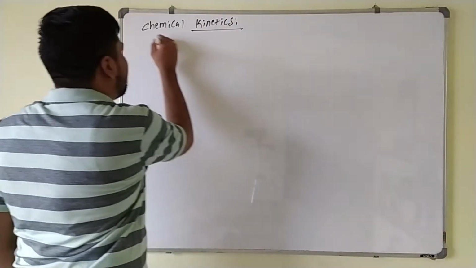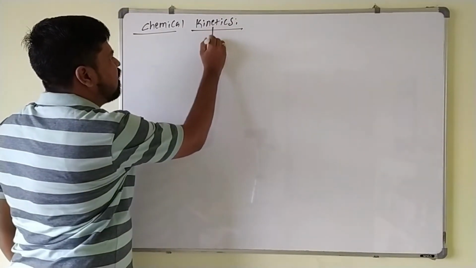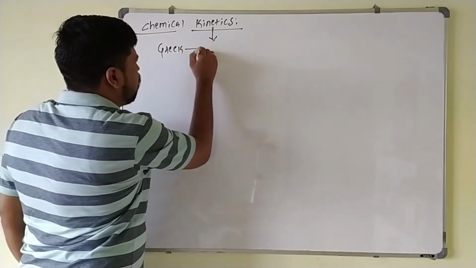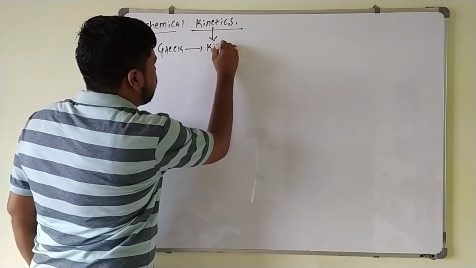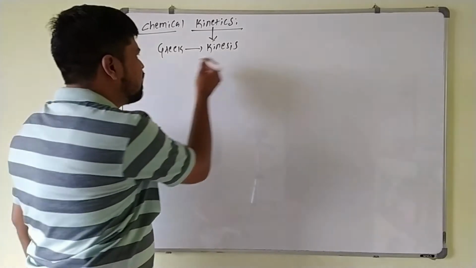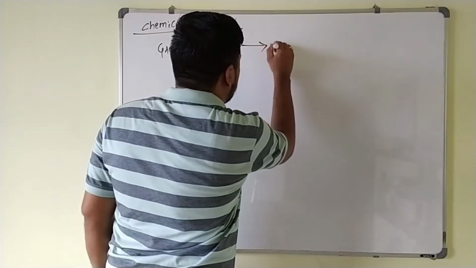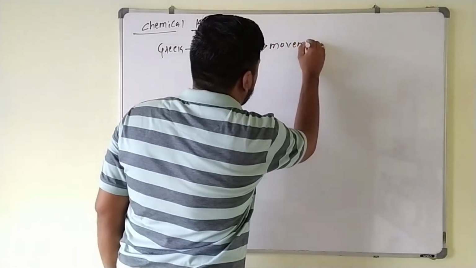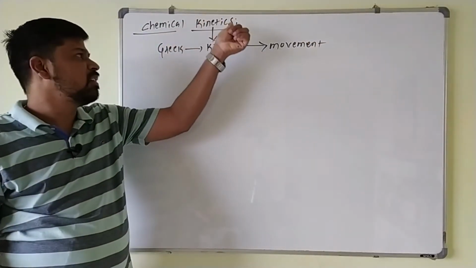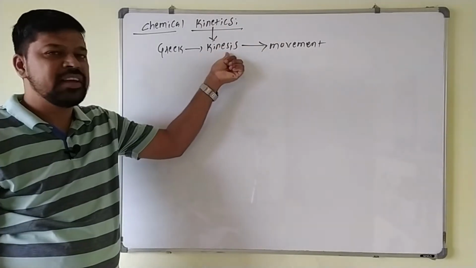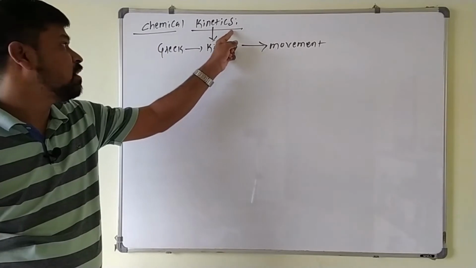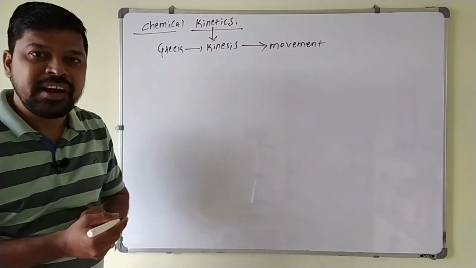In chemical kinetics, the word kinetics is derived from the Greek word kinesis. Kinesis means movement. So chemical kinetics deals with what? The movement of chemical reaction.